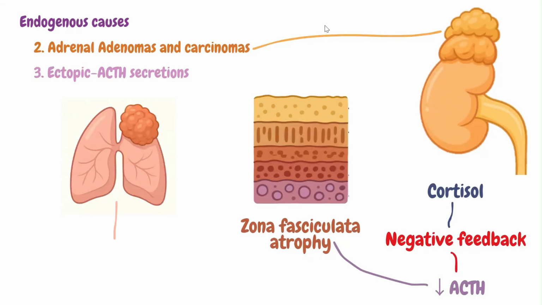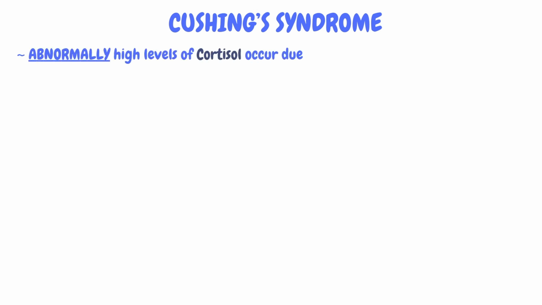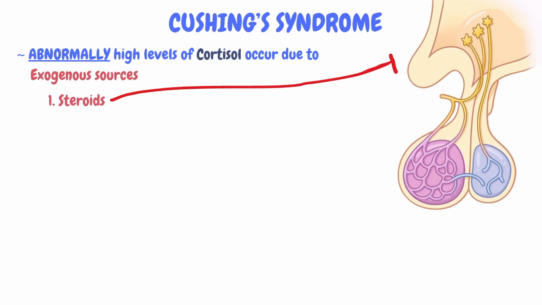Finally, ectopic ACTH secretions, such as ACTH secretions from lung cell carcinomas, can cause excess ACTH release as well, contributing to excess cortisol production. However, we can also have exogenous causes of abnormally high levels of cortisol. Exogenous refers to outside of the body. These primarily include taking steroid medications for a range of inflammatory conditions such as asthma or rheumatoid arthritis.